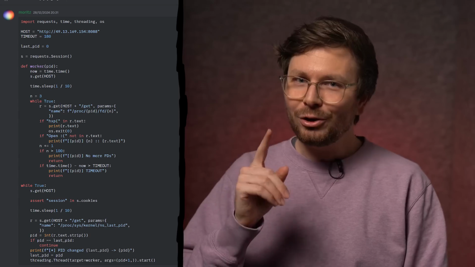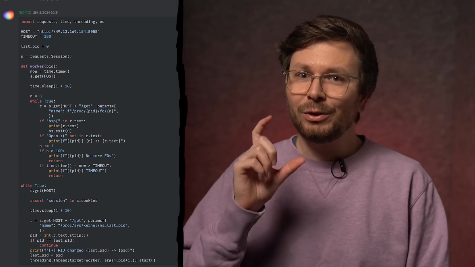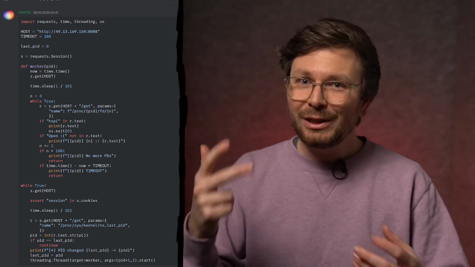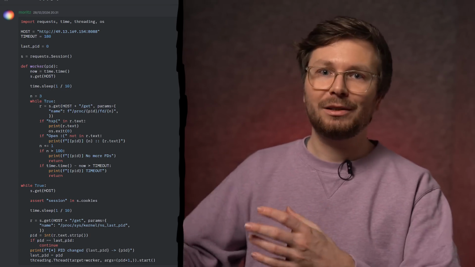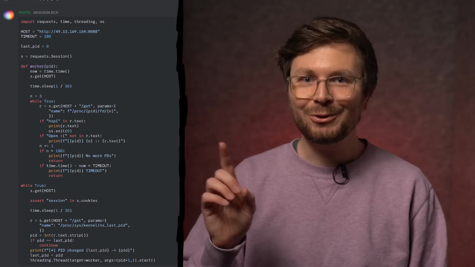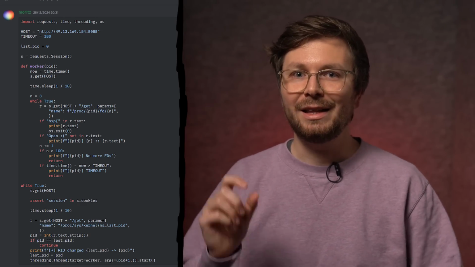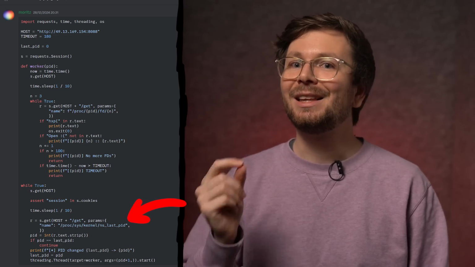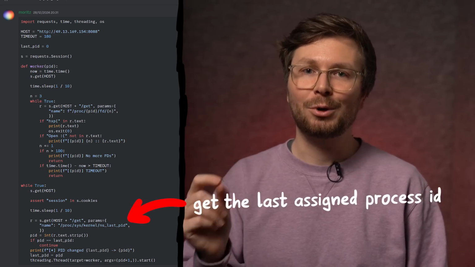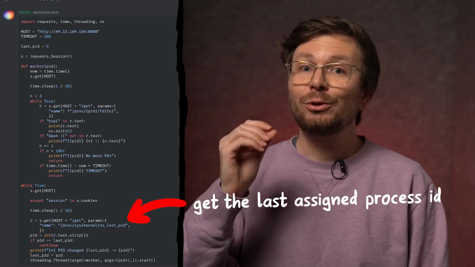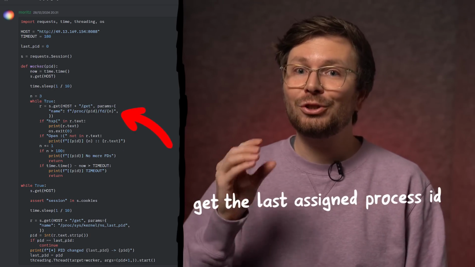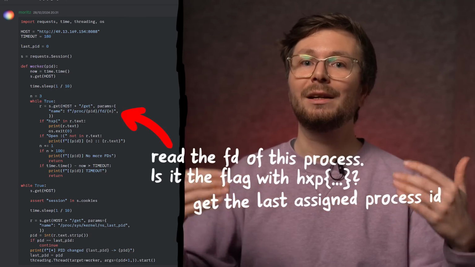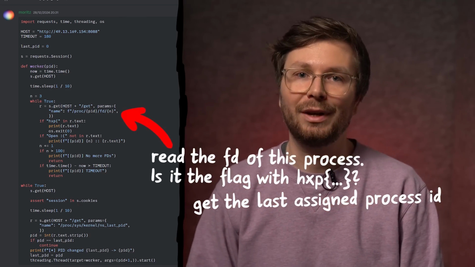Here's the code for it. It also uses one more trick to optimize this. You need to know the process IDs of other processes, and you could of course guess them, but you need to be fast when a new process is started, otherwise it might quit again and the file descriptor is gone. But you can use another useful proc file for that, and that is located in proc sys kernel namespace last process ID. This file gives you the last allocated process ID inside your namespace, and so you can use this with the arbitrary file leak to check if a new process got started, and if yes, you can then use that process ID to leak the file descriptors, and maybe that one opened the flag.